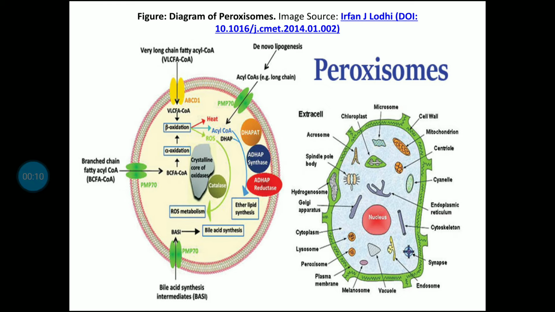Peroxisomes were first identified as cell organelles by Christian de Duve in 1965. Peroxisomes are multi-purpose organelles as they often contain inducible enzymes which are of high significance in plants, fungi, and protozoa.